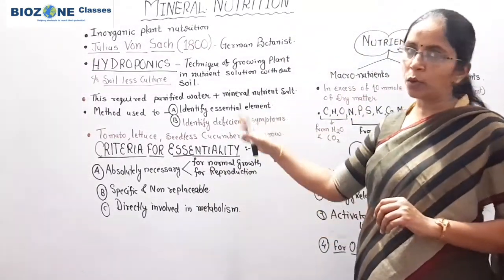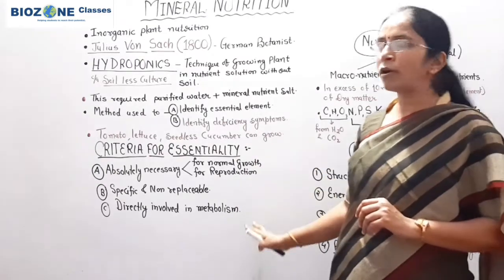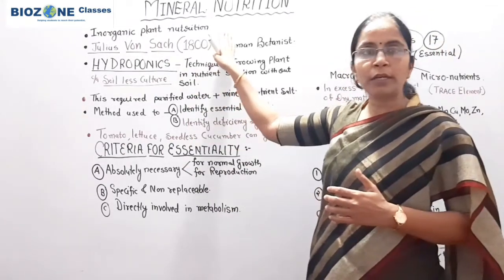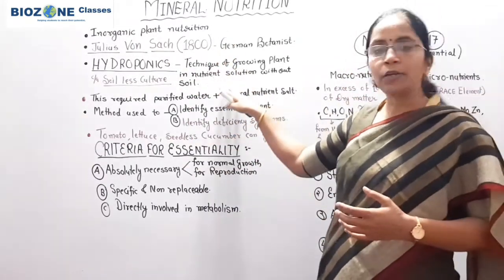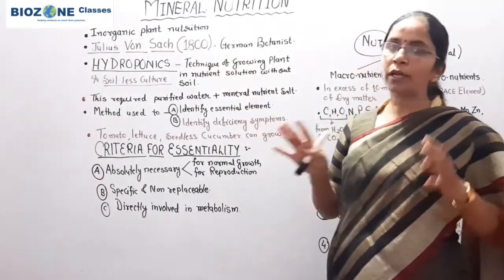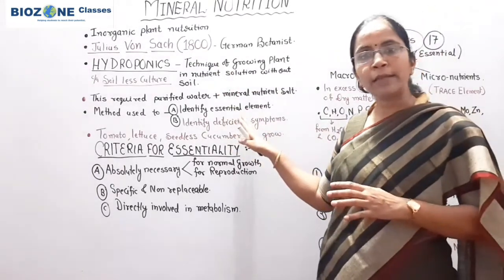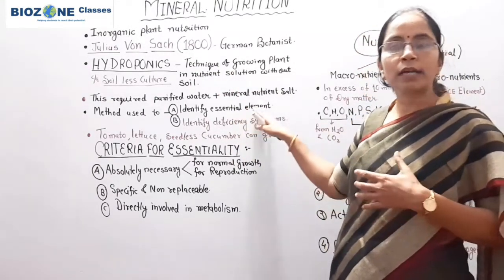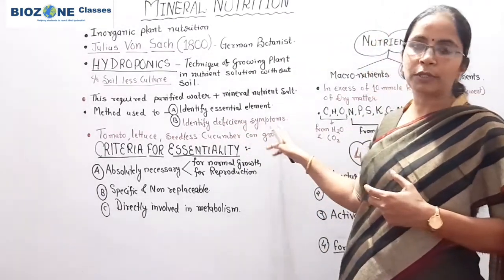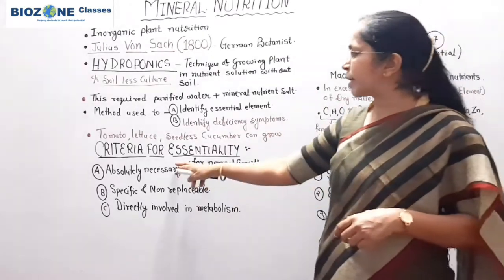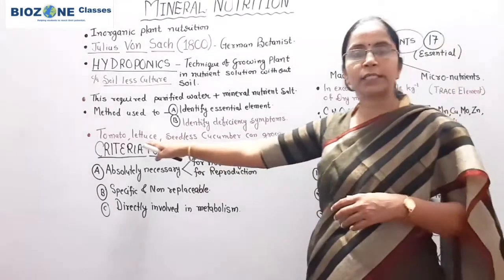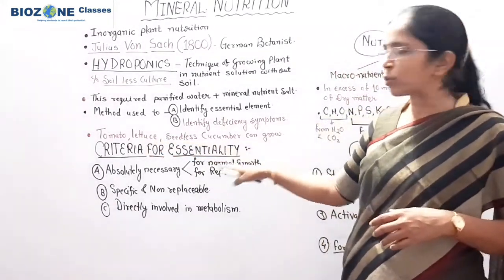One time you can go through this entire part, and for today's session I summarize this part. First, mineral nutrition means inorganic nutrition. Hydroponics was discovered due to the work of Julius von Sachs. Hydroponics means soilless culture, you remember. By this method you can identify which are the essential elements and what are the deficiency symptoms caused by that particular element. Secondly, the three predominant crops one can obtain by hydroponics are tomato, lettuce and seedless cucumber.